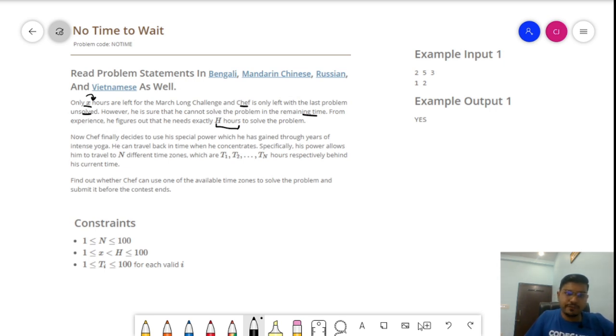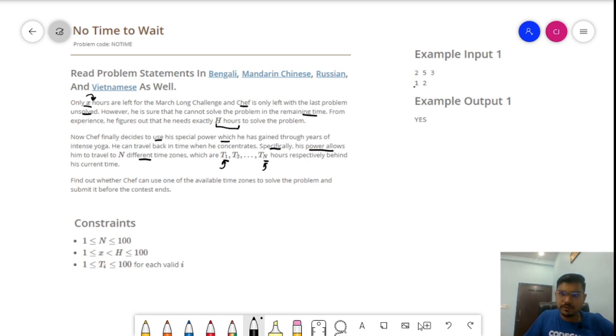So now chef finally decides to use his special power, which he has gained through intense yoga. That's all the stuff which determines the problem story. So he can travel back in time when he concentrates. Specifically, what is the important statement over here? His power allows him to travel to N different time zones, that is T1 till TN hours. So he can go back in the respective time zones, that are T1 till TN.